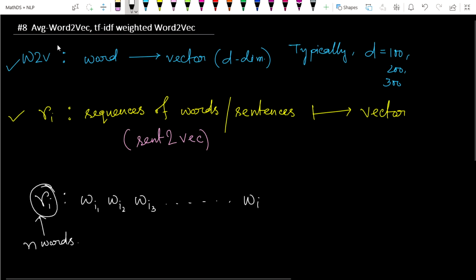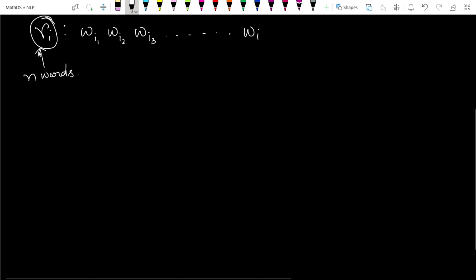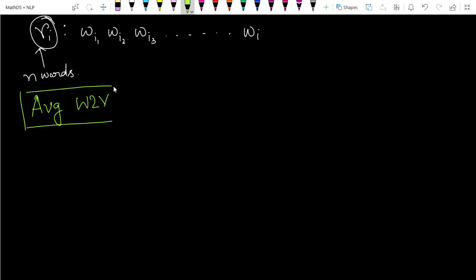So what will be the average word2vec? First try to understand what this vector is. The average word2vec helps us convert this review R_i to a vector v_i.